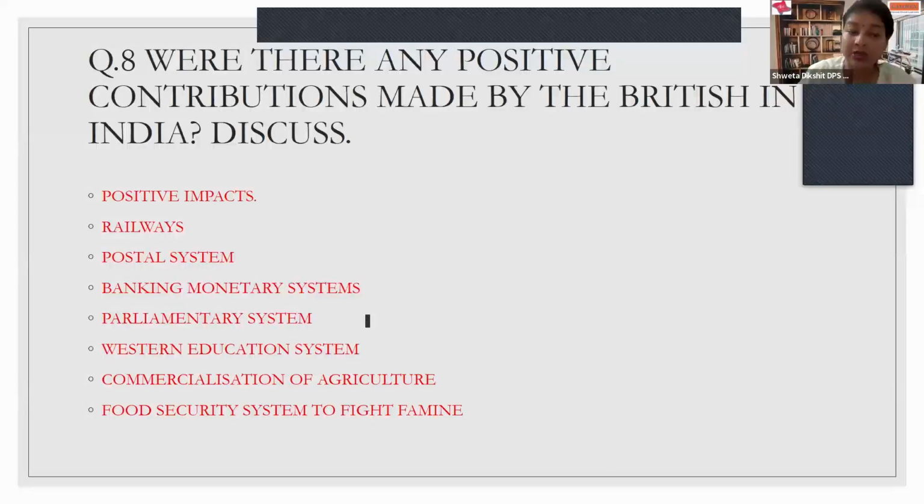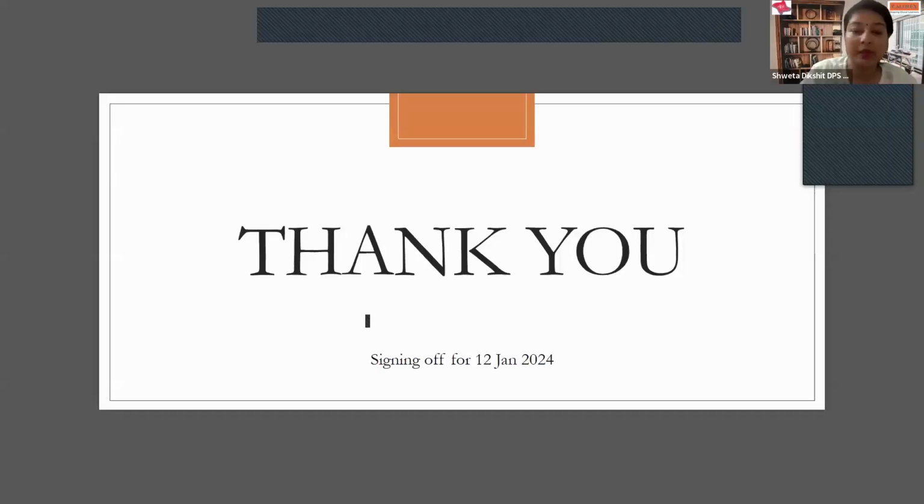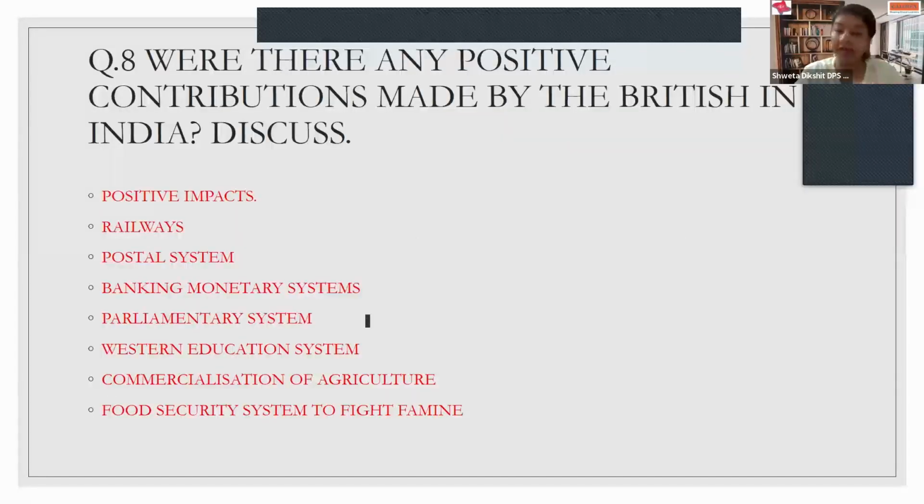and an additional point, that is the parliamentary system, which was established by the Britishers, which we have been continuing so far. And the democratic system had also been adopted by the influence of the European countries only. The Western education system today is also a gift of the Britishers to India, because they introduced subjects like geography, science, math, although I can't claim that it was purely by the efforts of the Britishers. But the changes in the system, which are exam patterns, schooling and all, were introduced by the Britishers only.